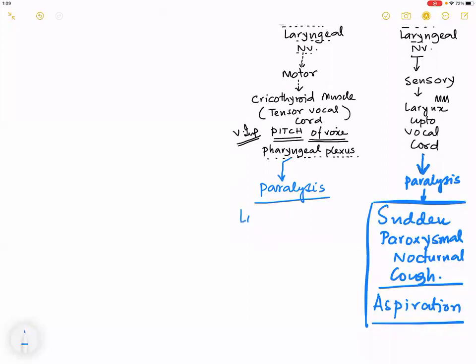What happens is something called loss of timbre in the voice. Timbre, not timber. It is timbre of the voice. Loss of timbre of the voice. And the voice becomes husky, monotonous.